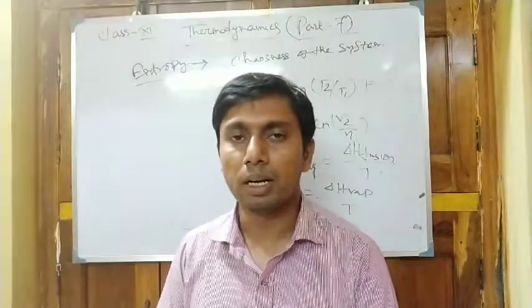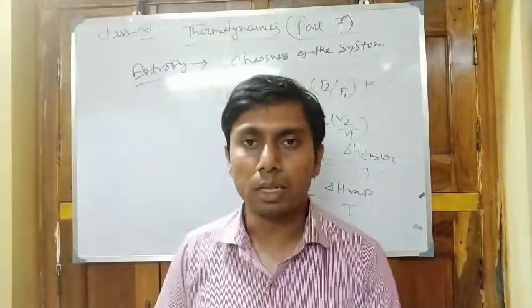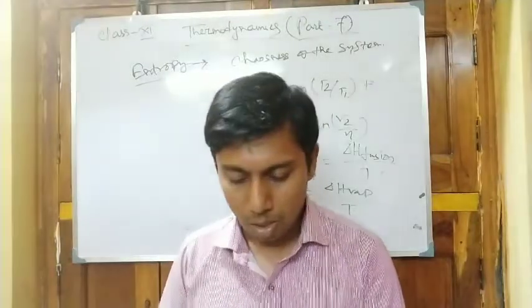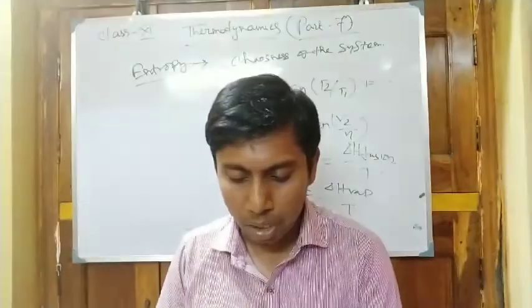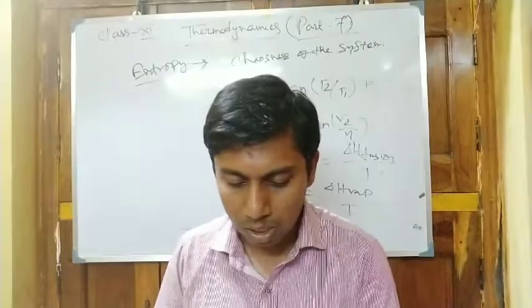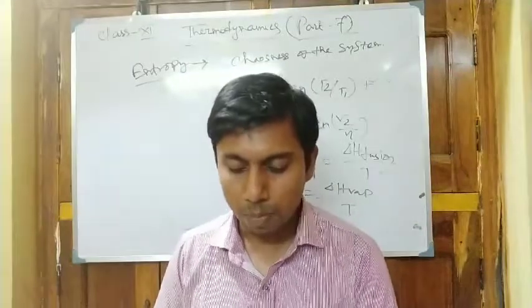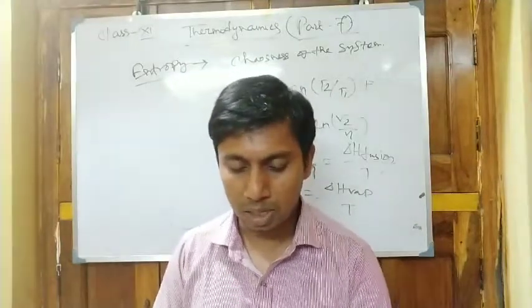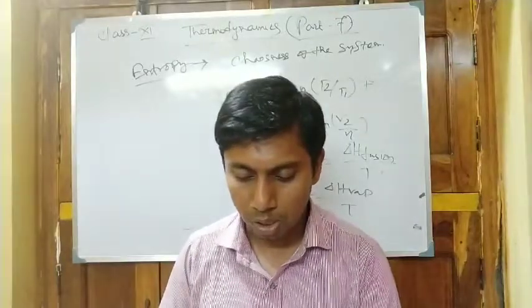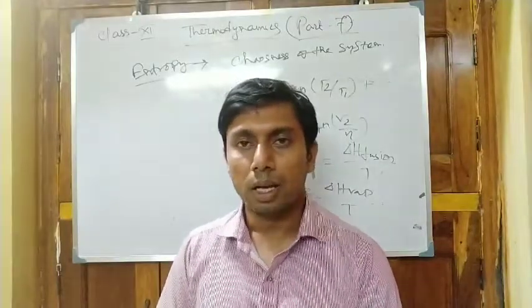There are different kinds of statements for the second law. One statement is that the entropy of the universe is always increasing in the course of every spontaneous or natural change.